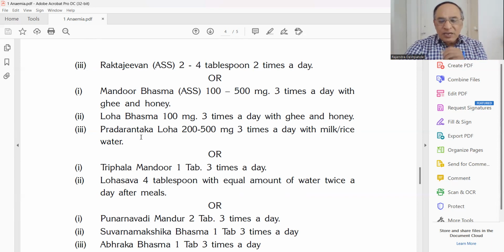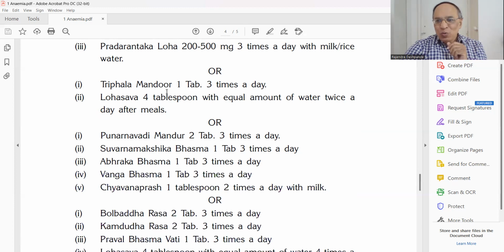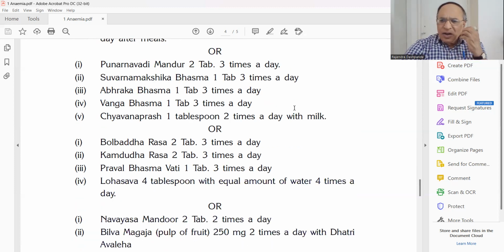Then there is Pradharantaka Loha, especially for the ladies. This formulation is for ladies. Whenever there is excessive menstrual discharge or leukorrhea or cervical erosion, then Pradharantaka Loha, 200 to 500 milligram 3 times in a day with milk or rice water you can give. Then Triphala Mandura, 1 tablet 3 times in a day with Lohasava, 4 teaspoons with equal amount of water twice in a day after meals. N number of prescriptions Dr. Deshpande is providing to you.